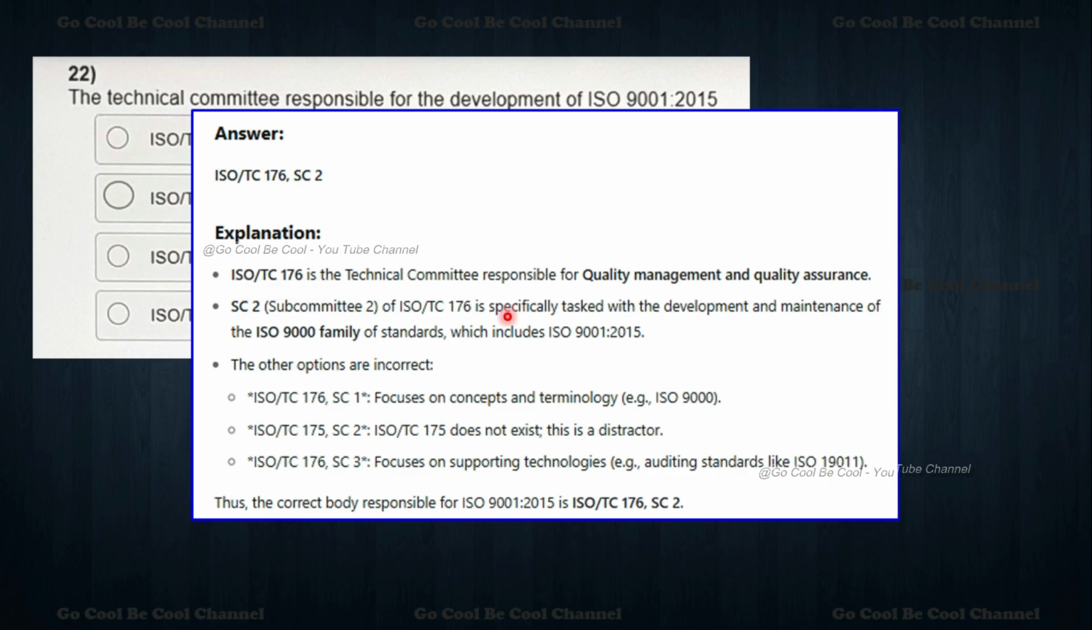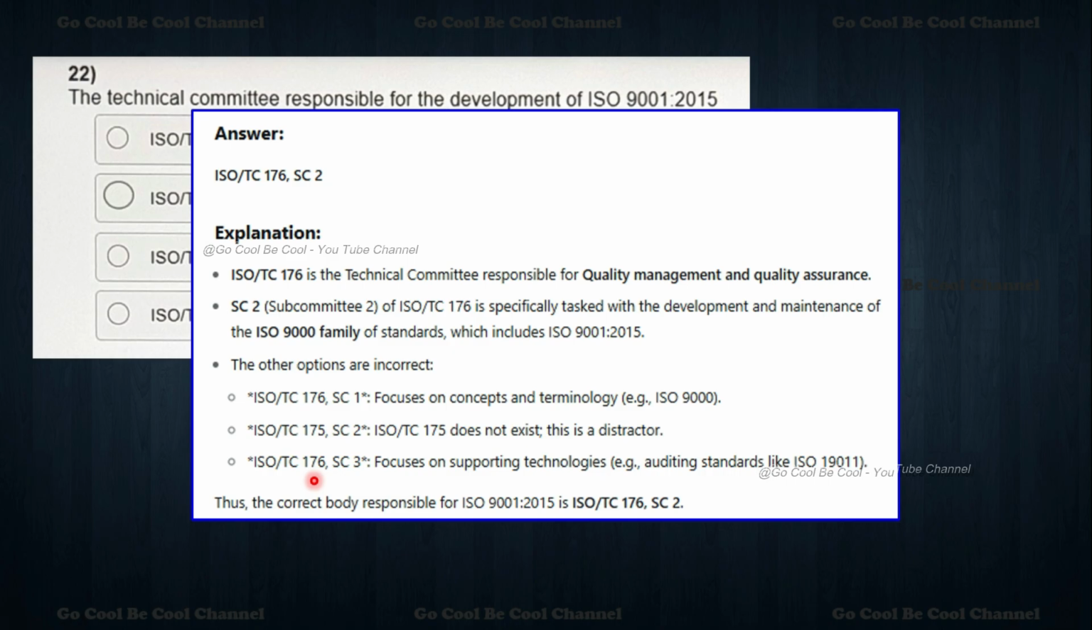Just to remain in your mind, you can simply remember: ISO TC 176 is a technical committee responsible for quality management and quality assurance. SC2, subcommittee 2 of ISO TC 176, is specifically tasked with the development and maintenance of the ISO 9000 family of standards, which includes ISO 9001:2015. Looking at the other options, 176 SC1, subcommittee 1, focuses on concepts and terminology, for example ISO 9000 only. TC 175 does not exist, it is just a distractor.